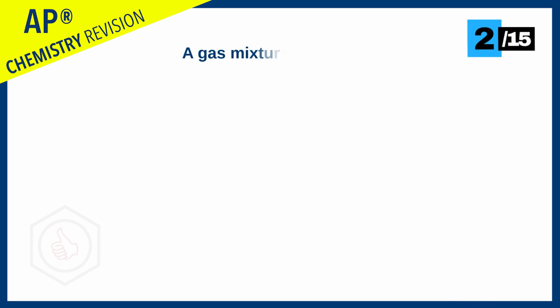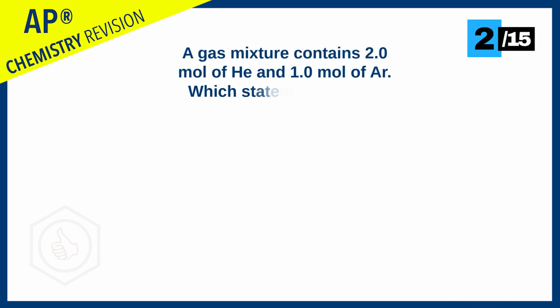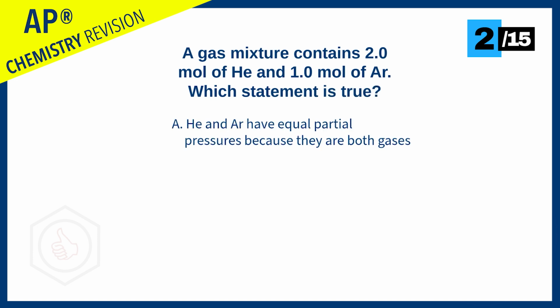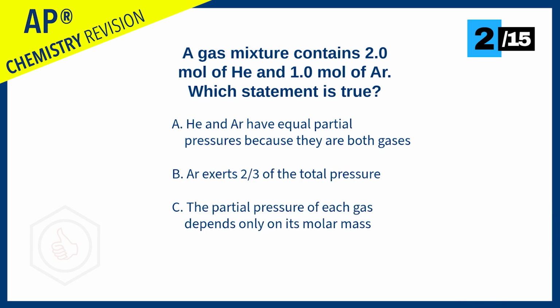A gas mixture contains 2 moles of helium and 1 mole of argon. Which statement is true? Helium and argon have equal partial pressures because they are both gases. Argon exerts 2/3 of the total pressure. The partial pressure of each gas depends only on its molar mass. The partial pressure of helium is 2/3 of the total pressure.